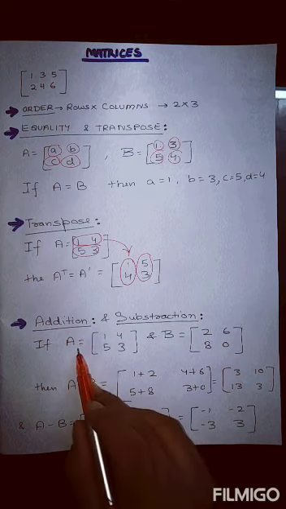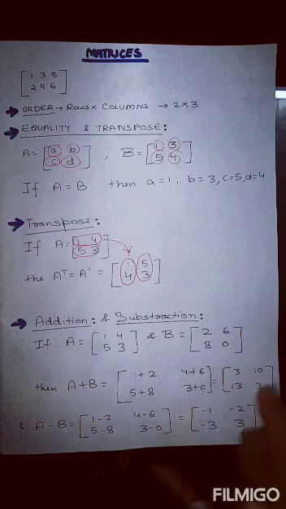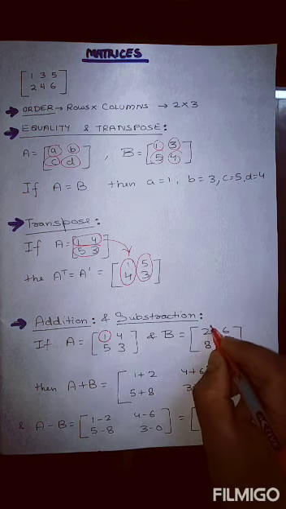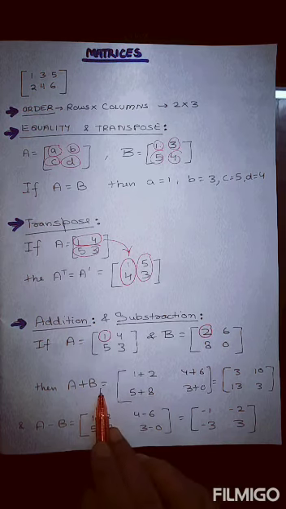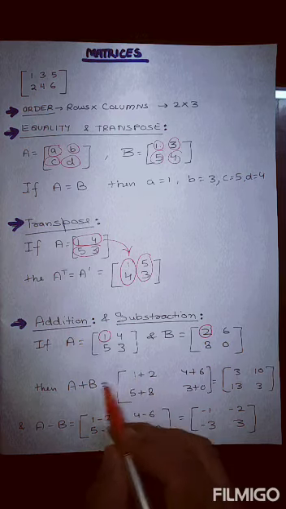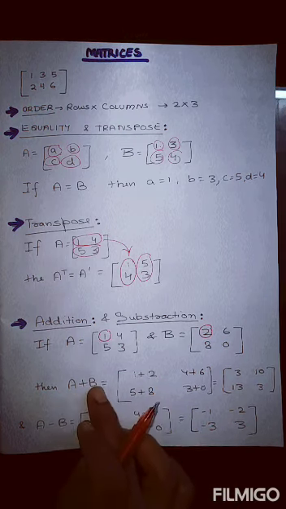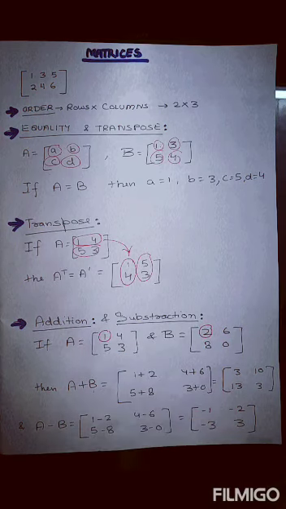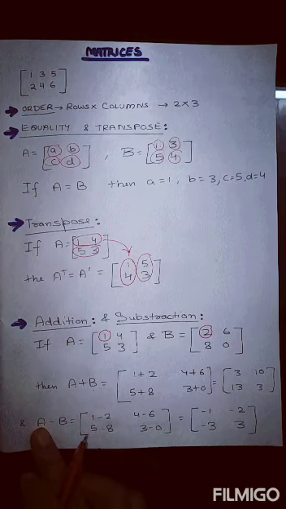Just for information. So if we have two matrices A equals 1, 4, 5, 3 and B equals 2, 6, 8, 0, and we add the first element with the first element, this is called addition. So 1 plus 2. If we are adding A plus B, then we write the first element of A in the first place and the element belonging to B in the second. If it is asked to add B plus A, then we write 2 plus 1. You will say that addition will not affect anything, but in subtraction that will affect. A minus B will have a different answer and B minus A will have a different answer.